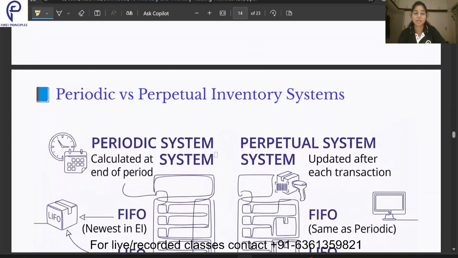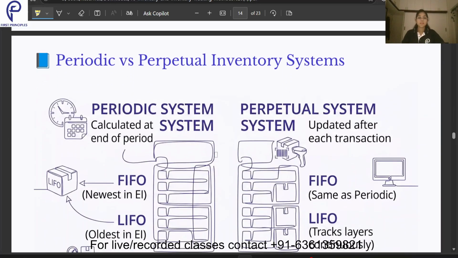Okay guys, now coming to the periodic versus perpetual inventory system. In the periodic system, first of all, we calculate the average at the end of the period, that means at the end of the year. So there will be just one average cost. On the basis of that, we calculate our cost of goods sold and our ending inventory. Whereas in the perpetual system, the average cost is updated after each transaction, after each purchase is made.